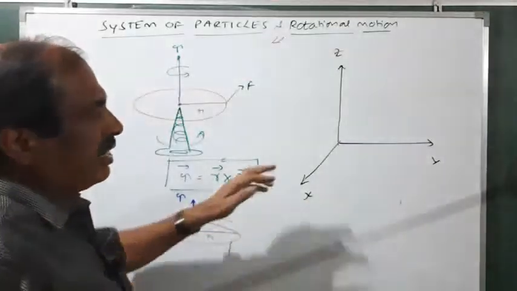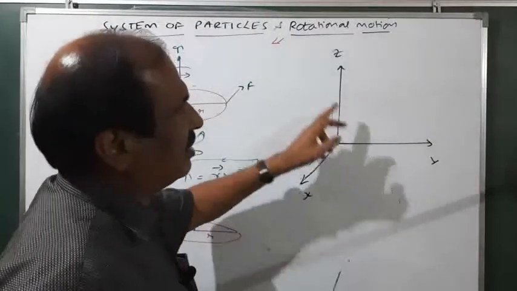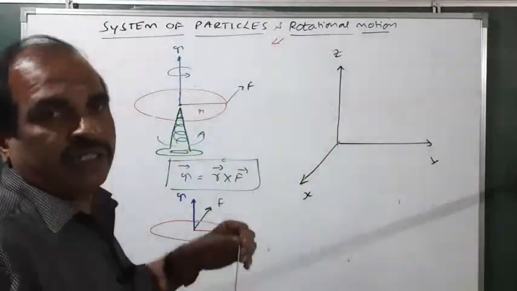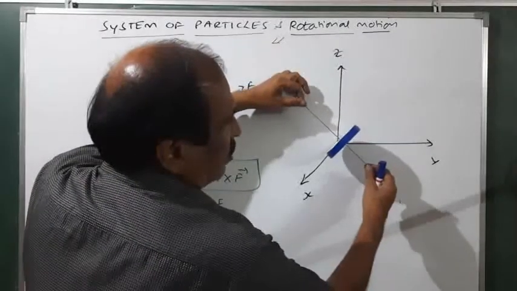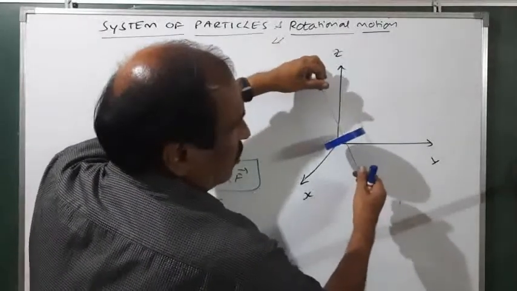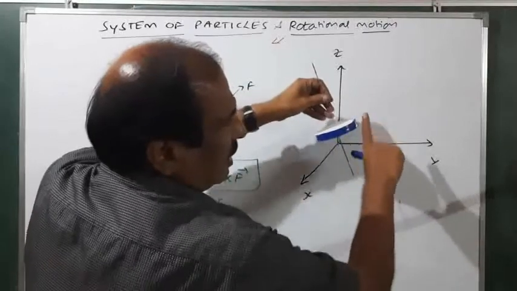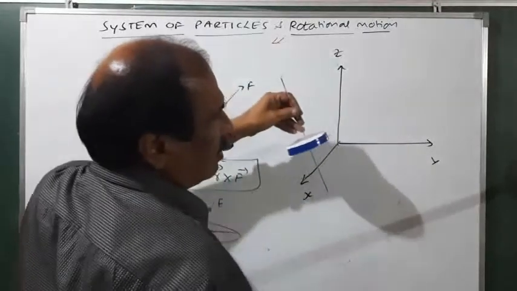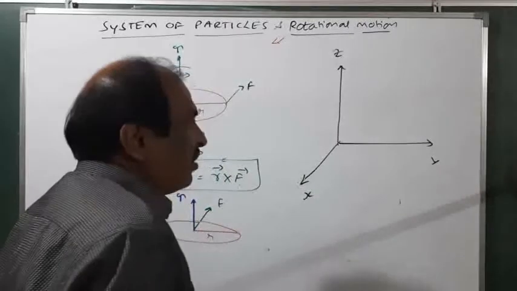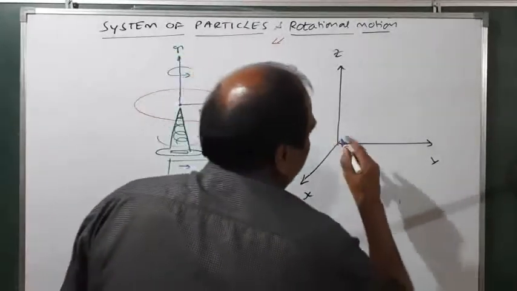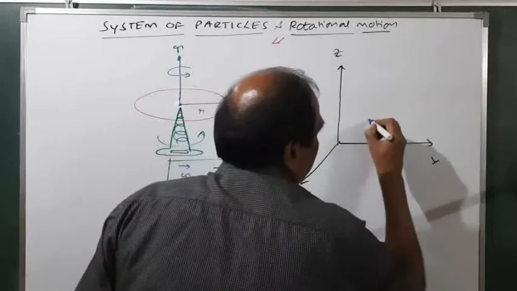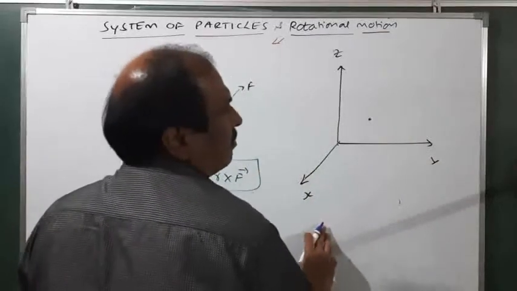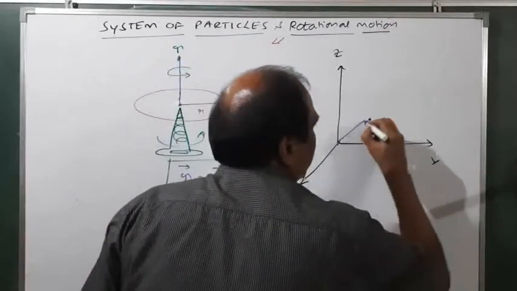Here you consider three axes x, y, z. This you have to imagine in space. Now you see, this is a body which is rotating like this. Imagine that a force is applied like this, making a certain angle. First consider this for a particle. Here there is a particle, and let the radius vector for this be r.